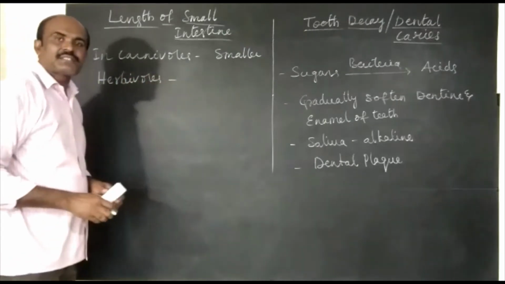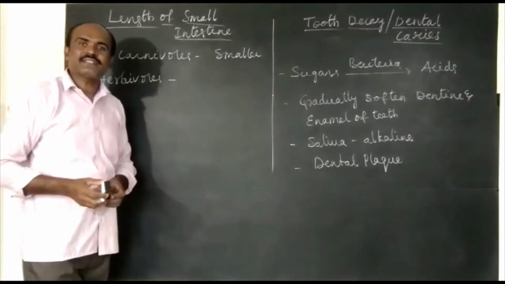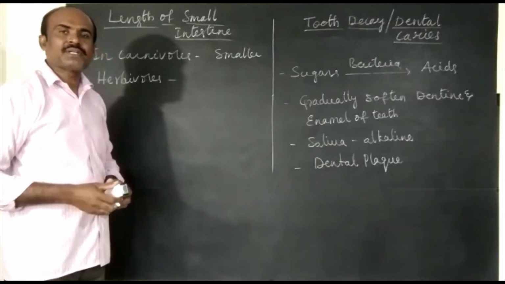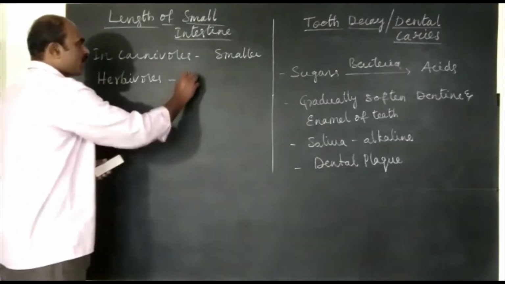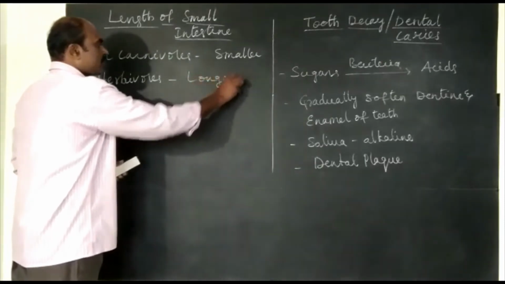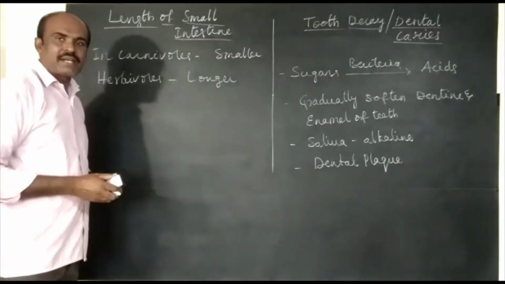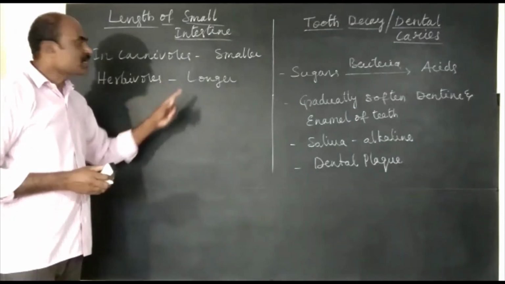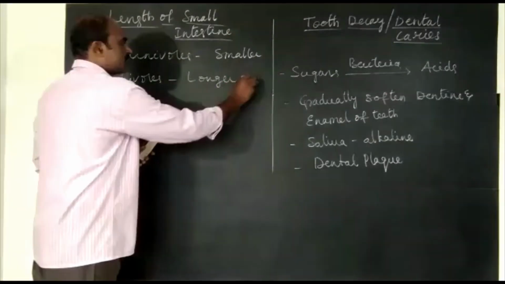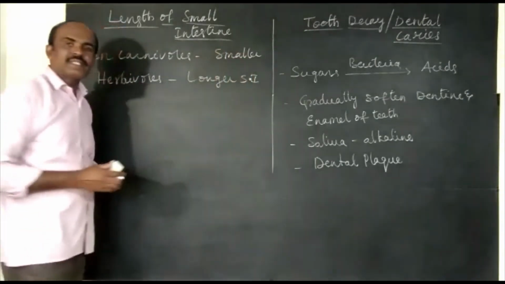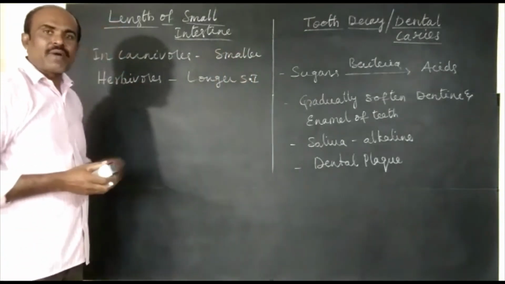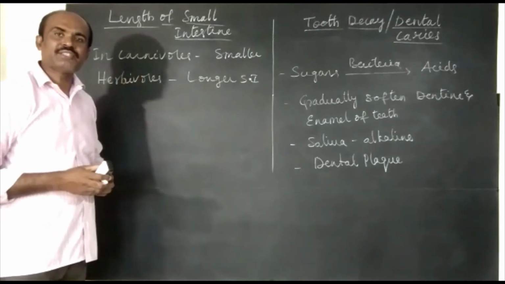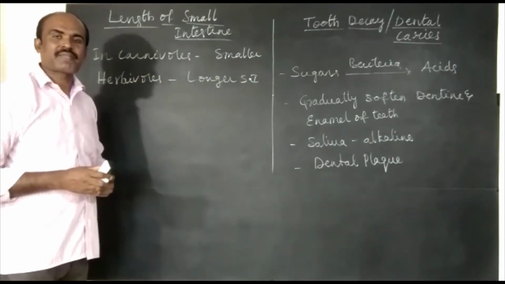they eat grass. Grass contains cellulose. To digest cellulose, herbivores need a longer small intestine. So this is the reason why herbivores and carnivores have different lengths of small intestine.